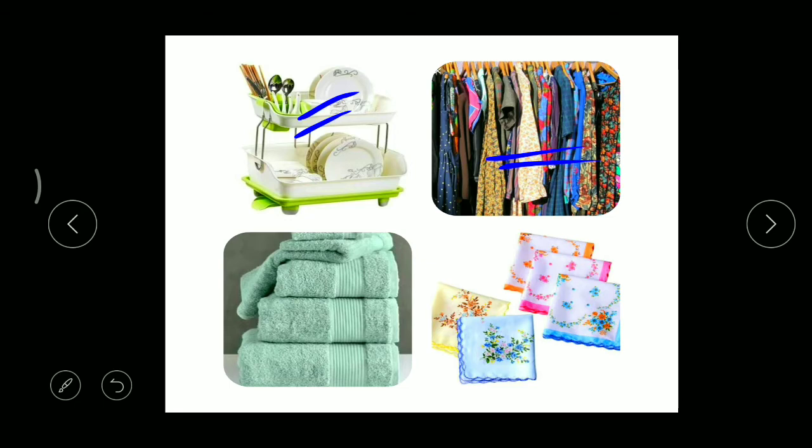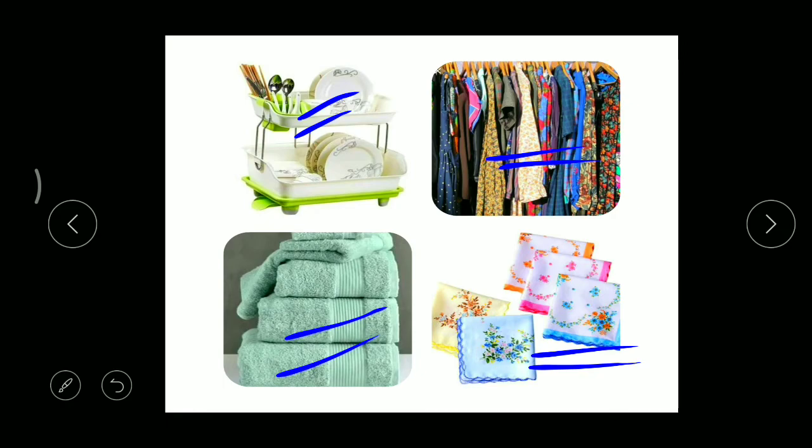That means especially in hostels, the boys and girls like to exchange their clothes. Okay, it is not good. And even the towels. In some houses we can find that the same towel is used by all family members. It is not good. And even handkerchiefs. All these things should be individual, got it? We should not share these things with everyone, right?